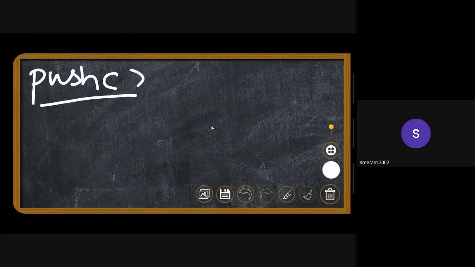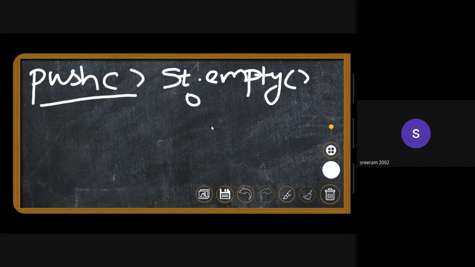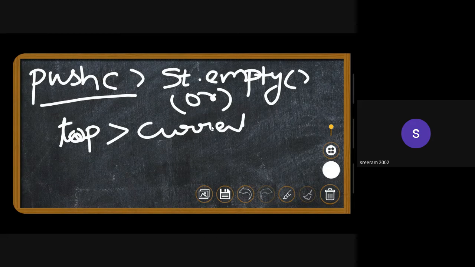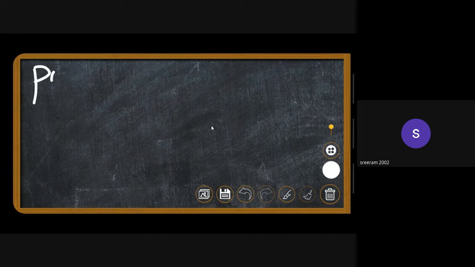I'll push the element into the stack if the stack is empty, or if the topmost element present inside the stack is greater than the current element, the iterating element. Only in this case will we be pushing into the stack. I'll tell you why. Let's also see when we will be popping.